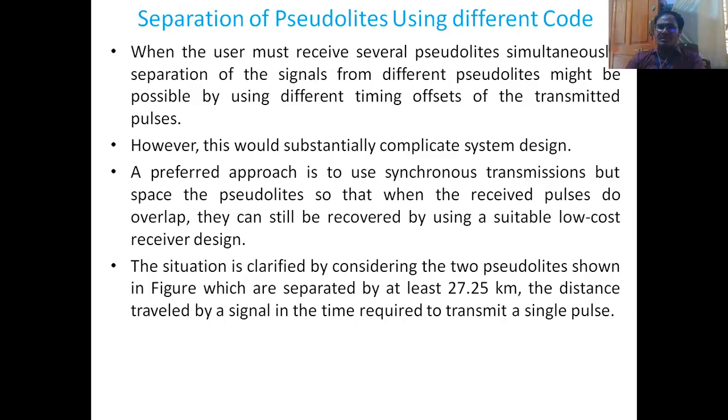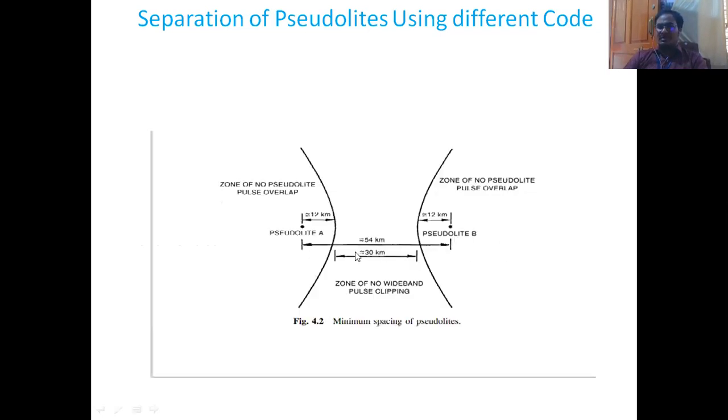So a preferred approach is to use synchronous transmissions, but space the pseudolites so that when the received pulses do overlap, they can still be recovered by using a suitable low-cost receiver design. Even if they overlap, they should be recovered. We should use such a low-cost receiver. This situation is clarified by considering the two pseudolites shown in the figure. Of course, about this diagram we have already studied.